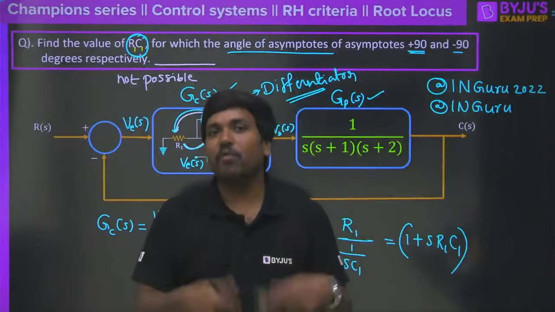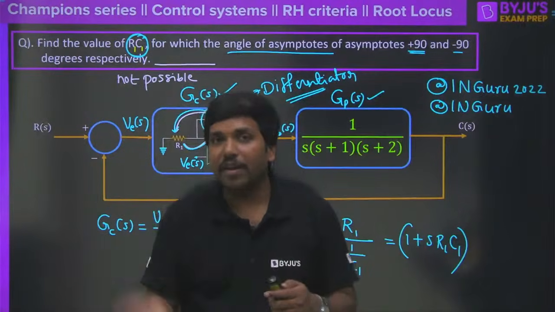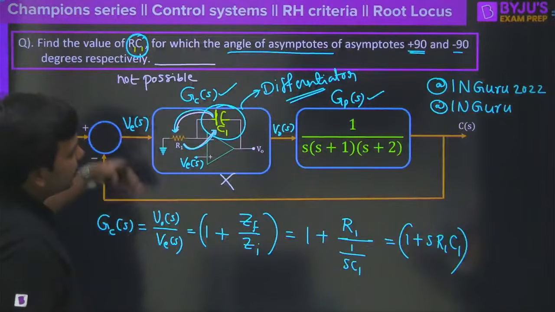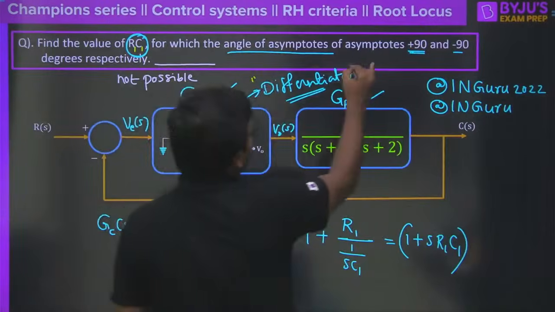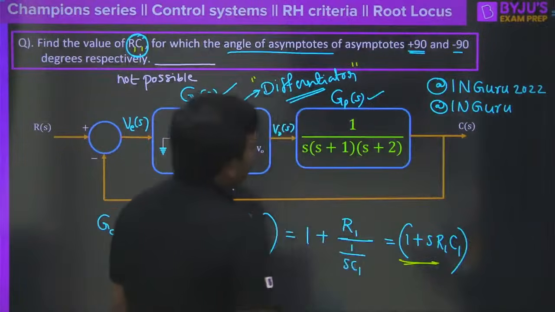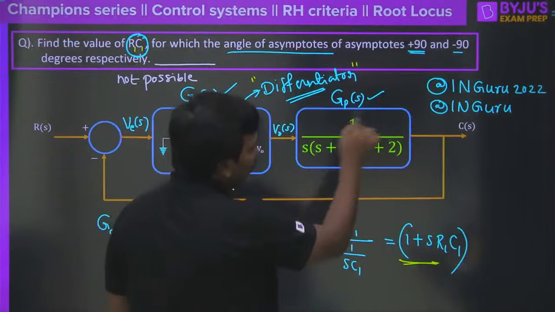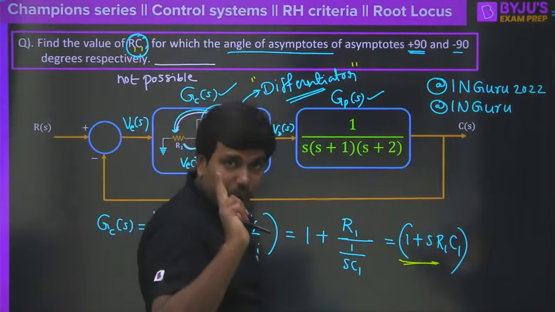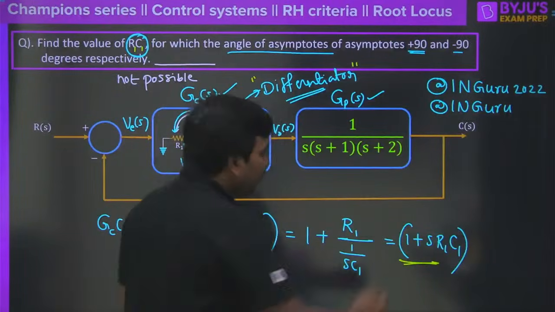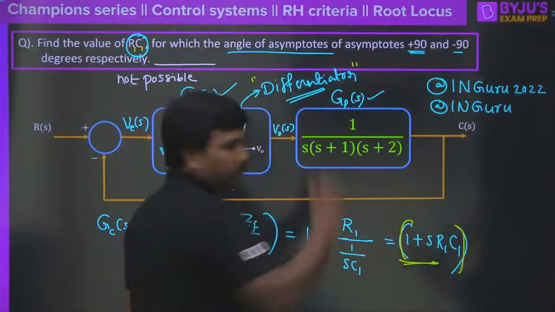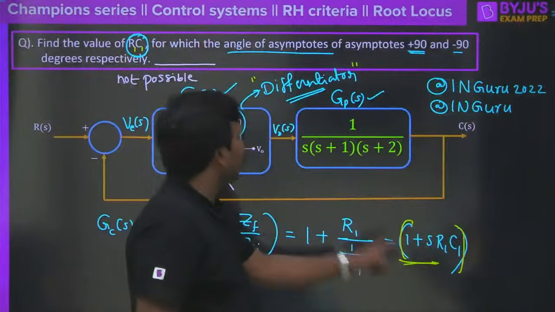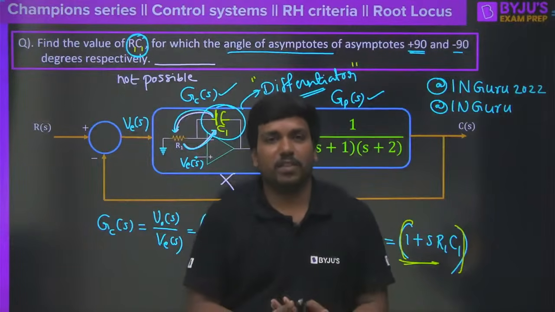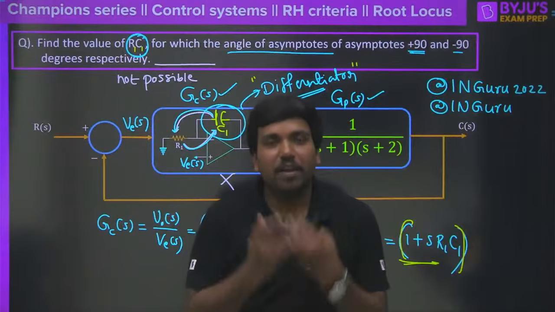But the differentiator added 1 zero, correct? So now you might have thought in the initial stage itself, because the differentiator is going to keep the transfer function like this. Why? Because if you want the angle of asymptote to be plus or minus 90 degrees, we must not have 3 poles here. We must have only 2 poles. P minus Z should be equal to 2. That means we should have a zero in the numerator. That zero is possible to create only if you have a differentiator here. Clear? So that is how we should design the practical system.